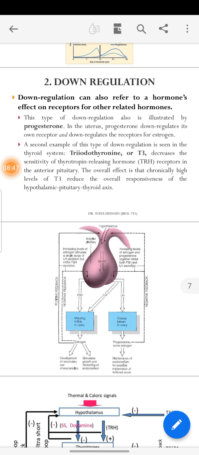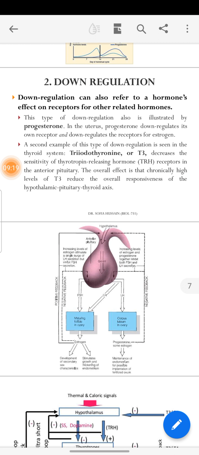Downregulation can also refer to a hormone's effect on receptors for related hormones. This type of downregulation is illustrated by progesterone. In the uterus, progesterone downregulates its own receptor and downregulates the receptor of estrogen. So it is regulated by progesterone in this activity.